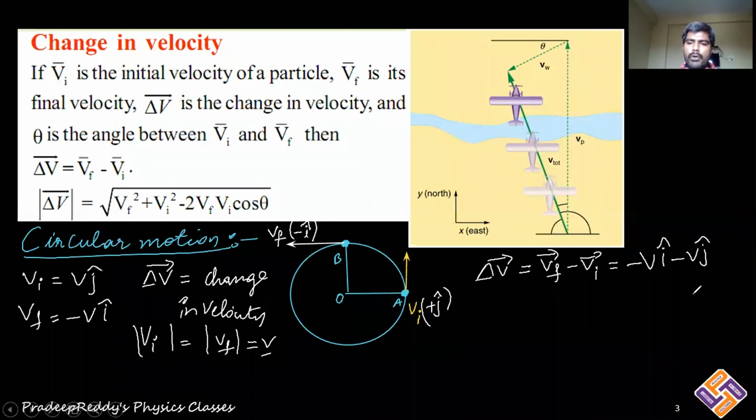This is delta V, which represents the change in velocity. The resultant of these two, minus V i and minus V j, is the change in velocity. So in which quadrant is the change in velocity direction? It will be in the quadrant with the negative x-axis and negative y-axis. Minus i means negative x-axis, minus j means negative y-axis, so this resultant vector lies in the fourth quadrant.